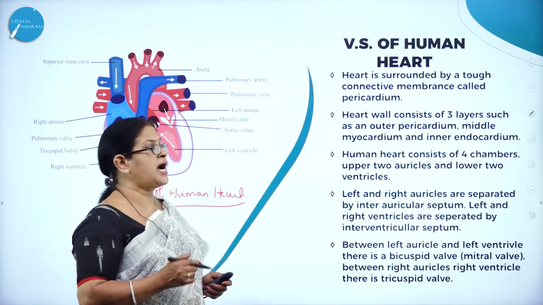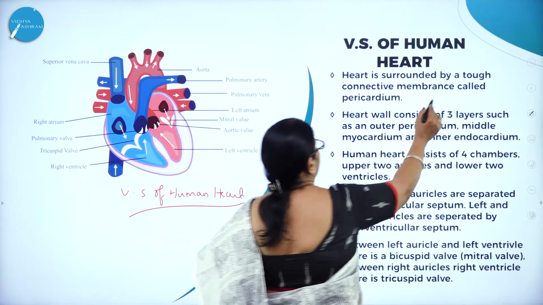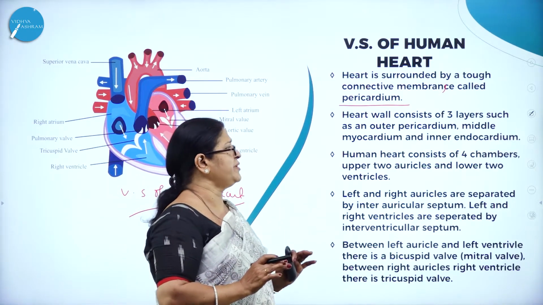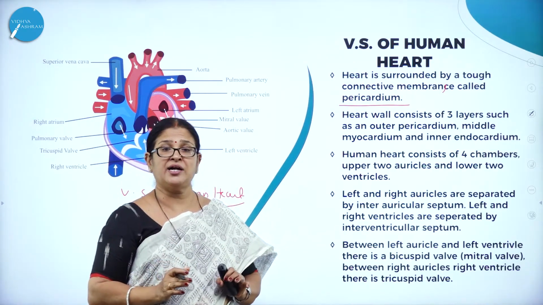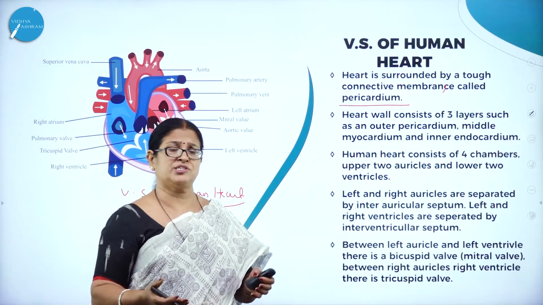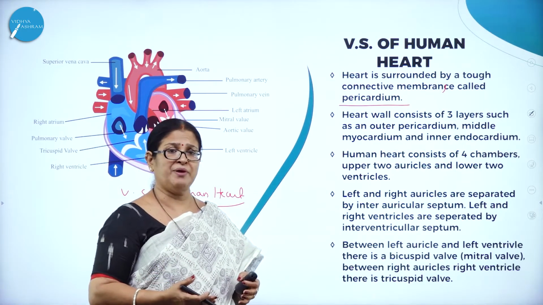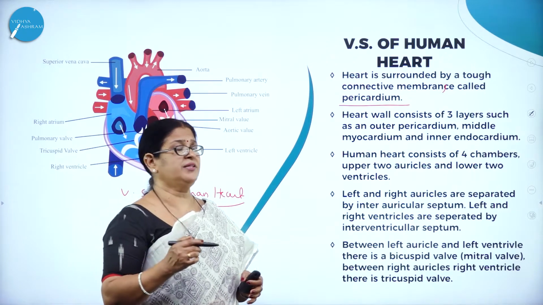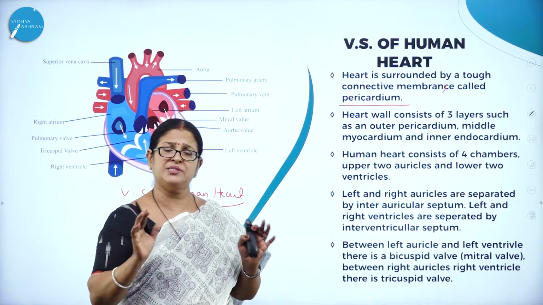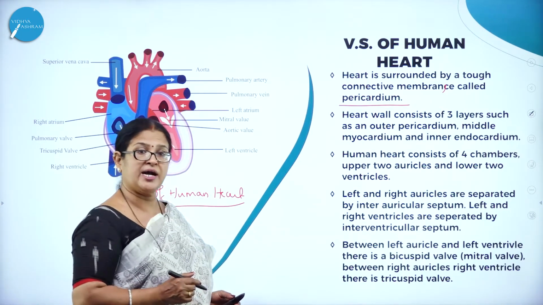All of us know that the heart is surrounded by a tough connective membrane called pericardium, which protects the heart from shocks. If all of a sudden we come across very good news or sad news, then due to that shock, the heart may be affected. The word itself will tell you: peri means outside, cardium means heart.